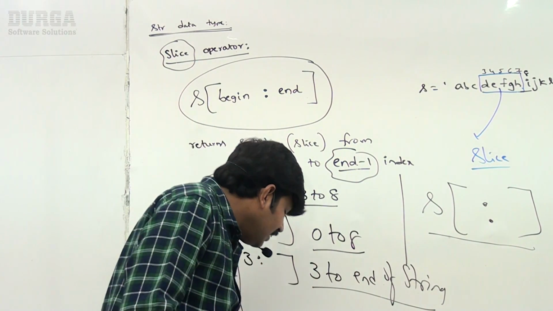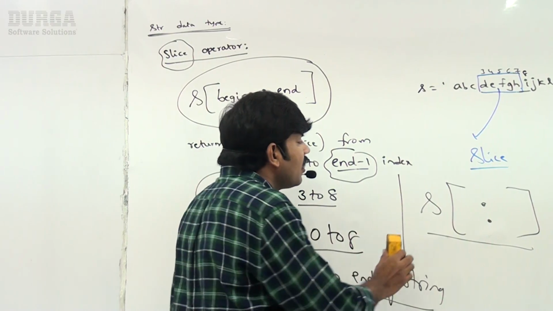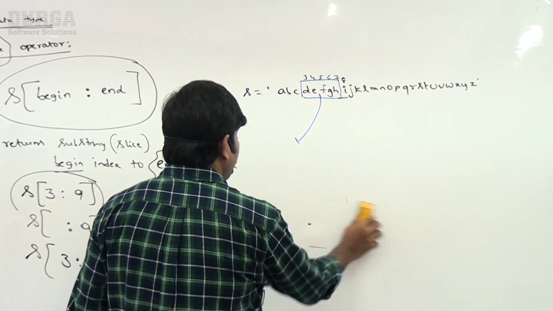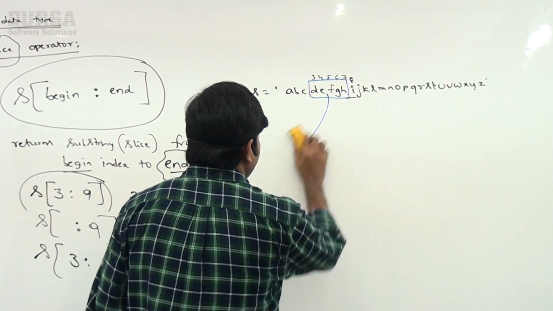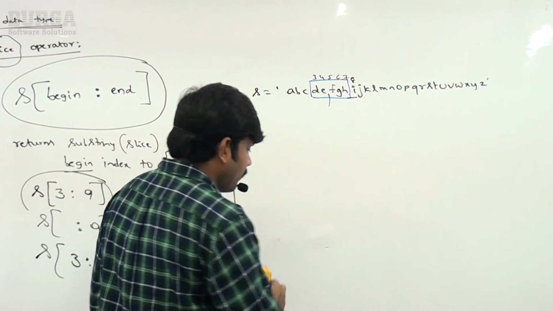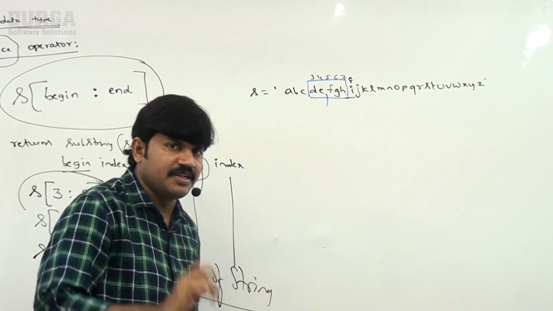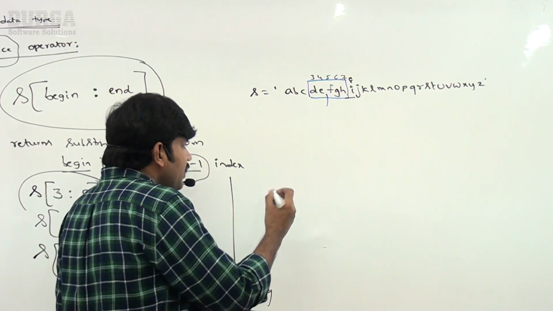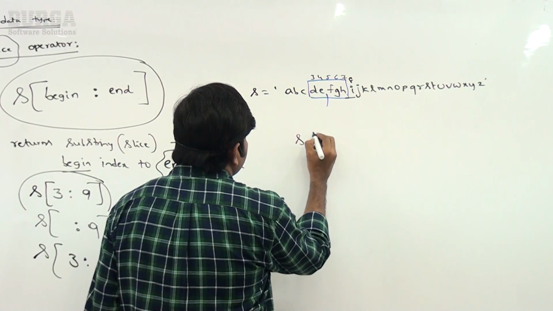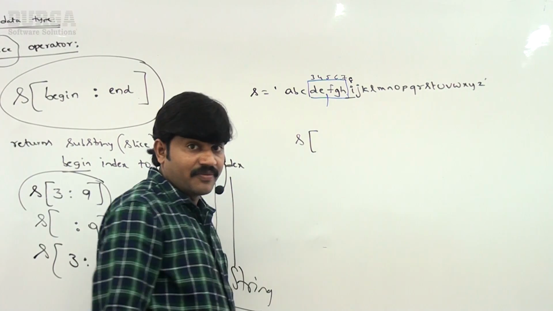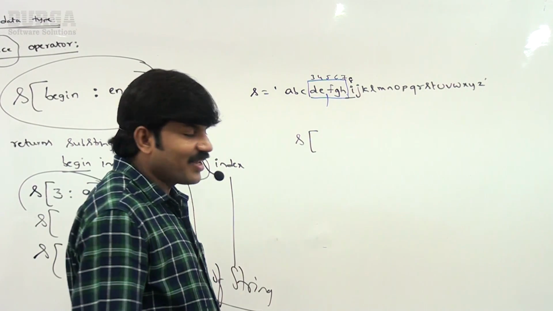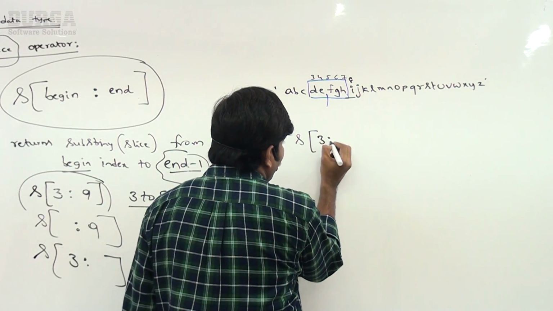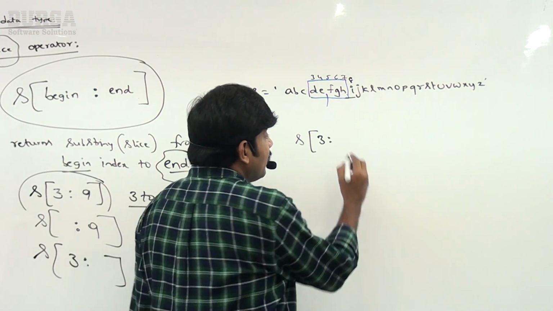Okay, well. Here, I want to give one more small finishing touch for the slice operator. This is just a basic introduction, not a complete discussion of the slice operator. In the string concept, I will explain in detail. Don't worry. Suppose here I'm taking S of, listen very carefully, 3 colon 1000.